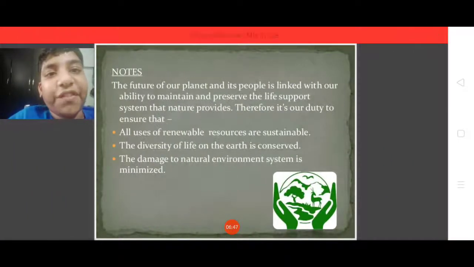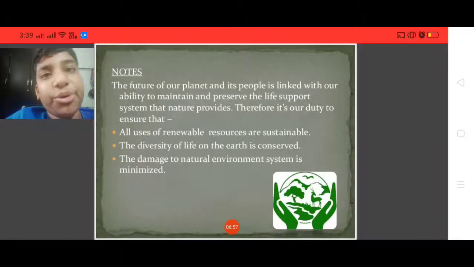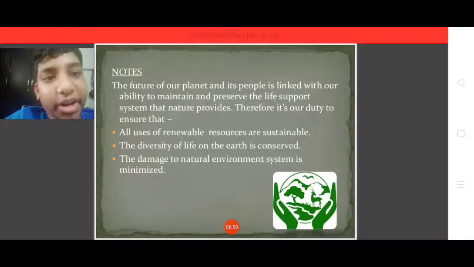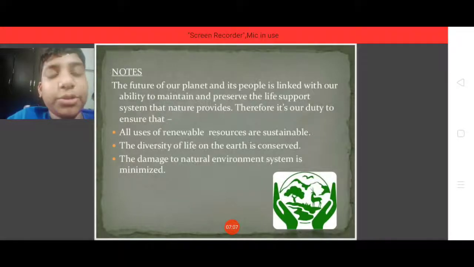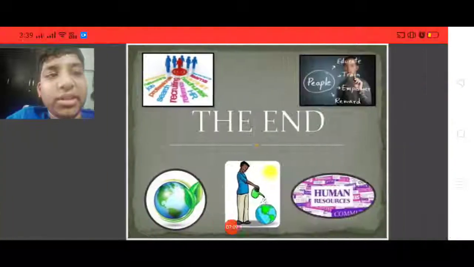The future of our planet and its people is linked with the ability to maintain and preserve the life support system that nature provides. Therefore, it is our duty to ensure that all uses of renewable resources are sustainable, the diversity of life on the earth is conserved, and the damage to natural environmental systems is minimized. Thank you.